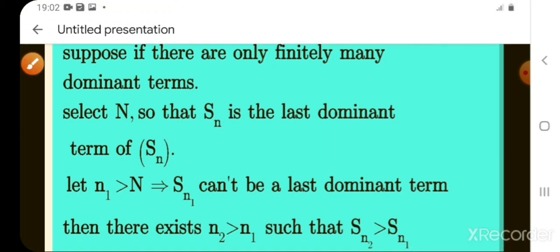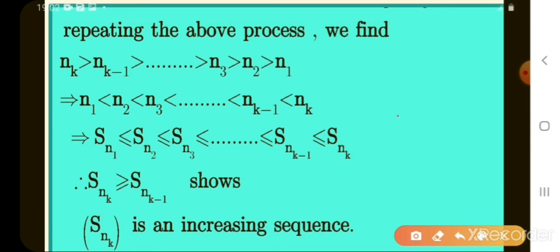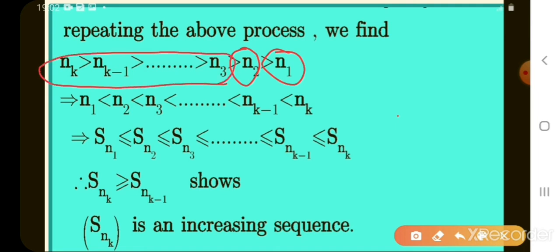Next, repeating the above process. Here, n1 is the least dominating term, and n2 is also a least dominating term from these dominating terms. What is the least dominating term? n1. What is the next least dominating term? n2.